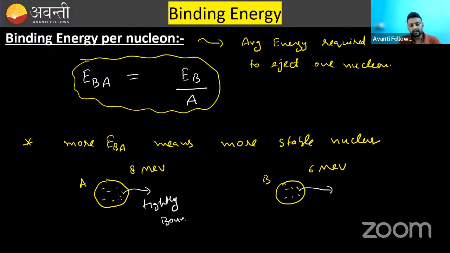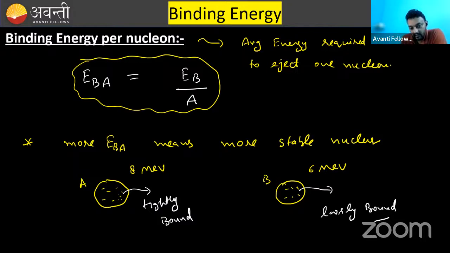These are tightly bound and these are loosely bound. Can you understand this thing, that how we can identify which is tightly bound, which is loosely bound? The nucleus which has more binding energy per nucleon, mark my word, per nucleon, will be tightly bound, and which has low binding energy per nucleon is known as loosely bound. That means it is less attracted by the nucleons together.